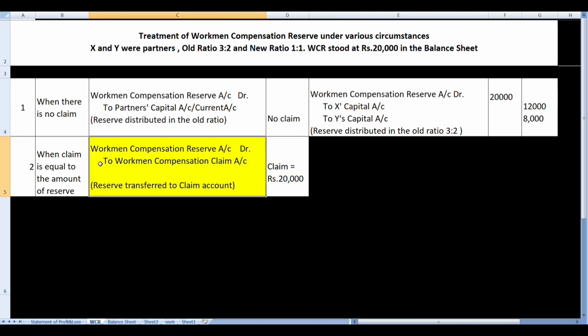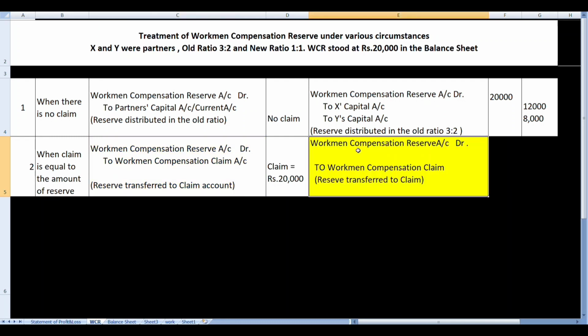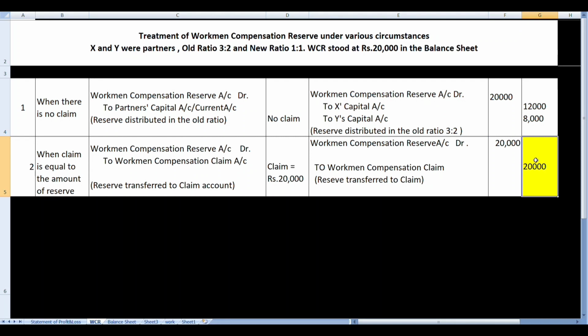So the journal entry will be workmen compensation reserve account debit to workmen compensation claim. In our example, the journal entry will be the same and the amount will be 20,000 because the whole reserve has been claimed.